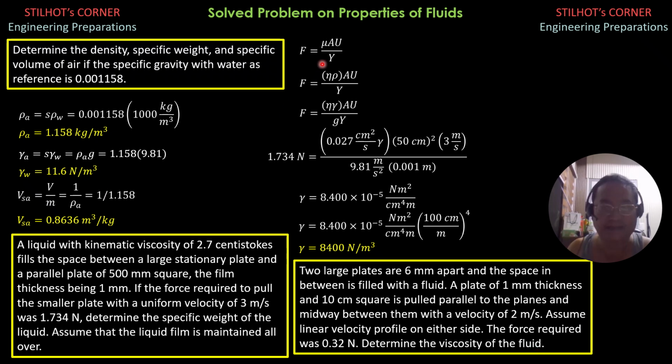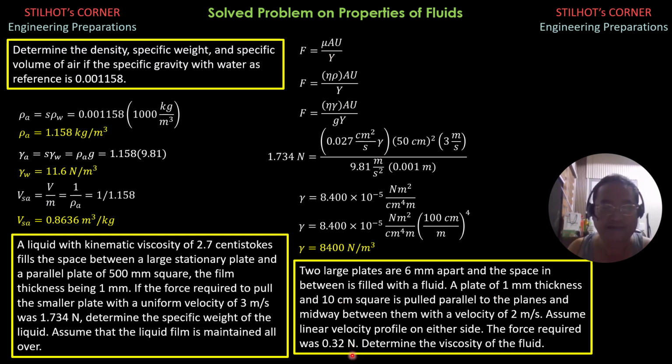Since the plate is positioned midway of this gap, 6 mm, and it has a thickness of 1 mm, meaning the distance from the fixed surface to one moving surface of this movable plate is 6 minus 1 mm thickness divided by 2. So 5 divided by 2, 2.5 mm, and that's the value of y.